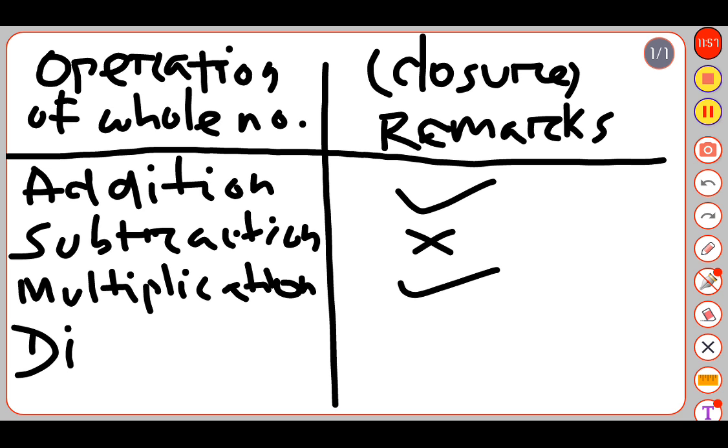For division, it doesn't follow. So here we come to the conclusion that whole number is closure under addition and multiplication, but it is not closure under subtraction and division.